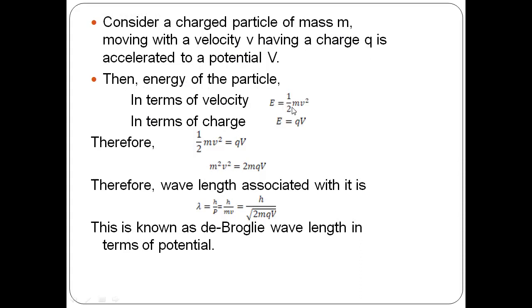In terms of velocity, half mv square. In terms of charge, qV. Just by equating these two, you'll get m square v square is equal to 2mqV. So mv is equal to square root of 2mqV. Replacing that in the de Broglie wavelength, you'll get lambda is equal to h by root 2mqV. This is called the de Broglie wavelength in terms of potential.